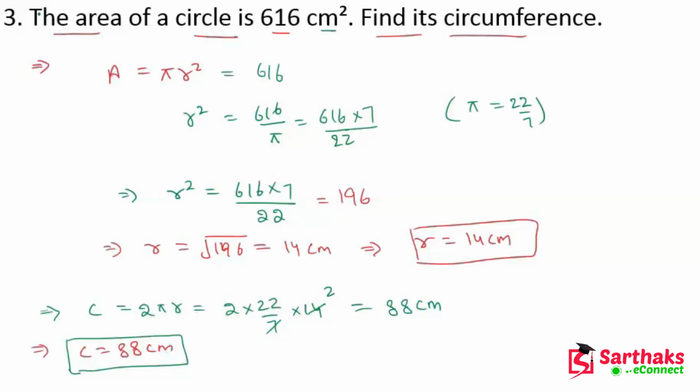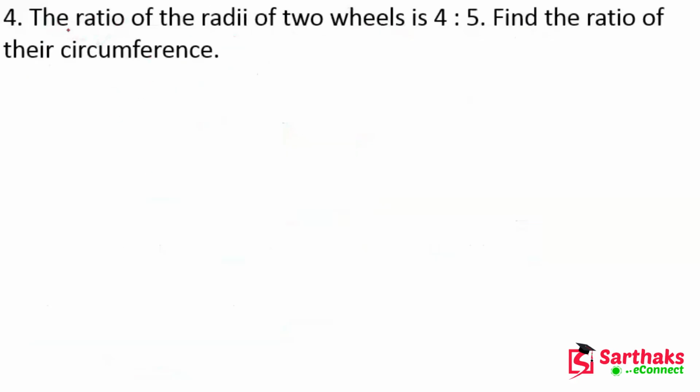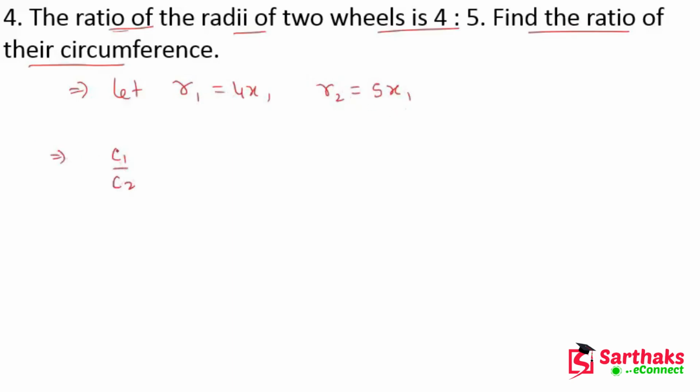Okay. Yes, so now my dear friends, here the ratio of the radii of two wheels is 4:5. Now find the ratio of their circumference. First of all, let's suppose that r1, the radius of the first wheel, is 4x, and r2, the radius of the second wheel, is 5x. We have to find c1 upon c2, the ratio of the circumference of wheel 1 to the circumference of wheel 2.